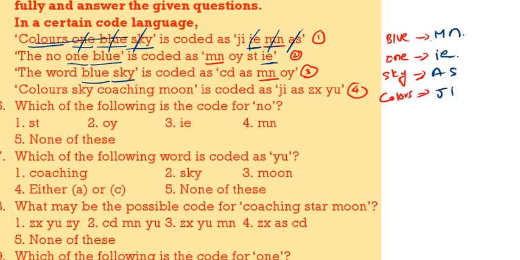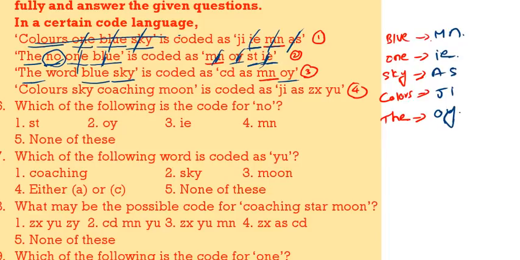We completed the first. Now come to the second. The no one blue, the no one blue. So here we are having the, here also the. In both we are having OY. So the code is OY. Then no. So already 1 means we have written IE. Blue means MN. The means OY. So no means ST.